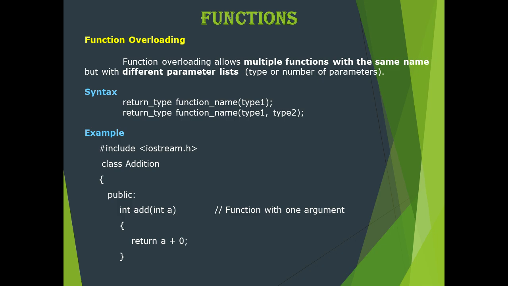We'll see what is function overloading. Function overloading means allowing multiple functions with the same name but with different parameter lists, that is, a different type or number of parameters. Different parameters in the sense it may differ in the number of arguments or the type of the arguments. For example, in the example program, the class name is addition. In that class we have a function called add. It contains only one integer argument, and its return type is integer.